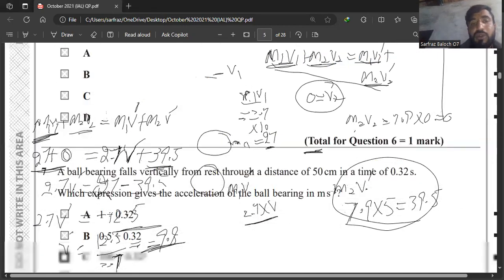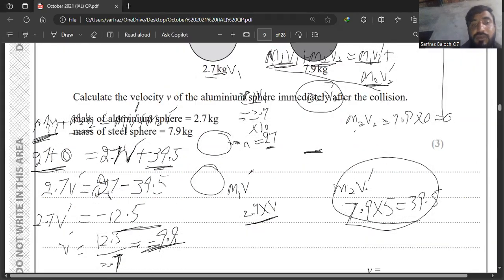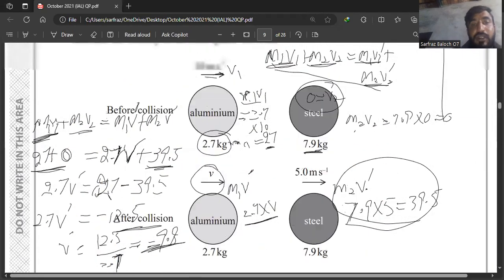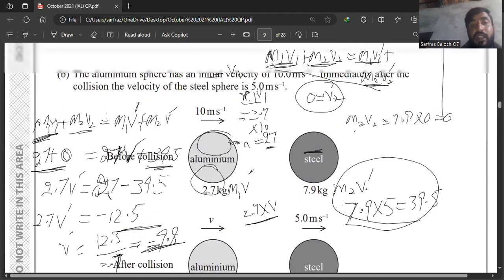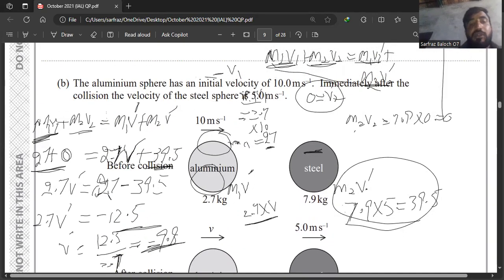So let me go again onto the question so that I can repeat it. Here I have two balls, one is an aluminium ball and the second one is a steel ball.